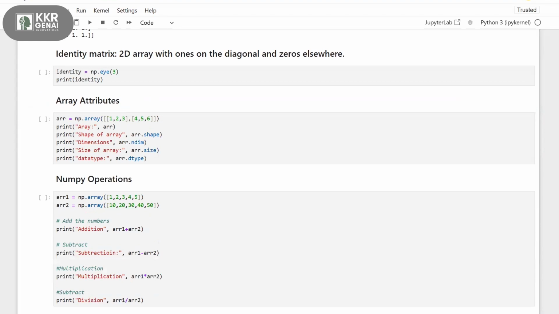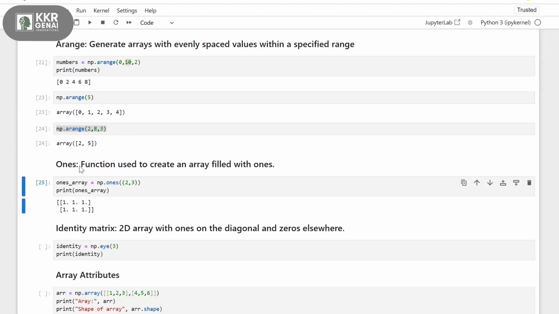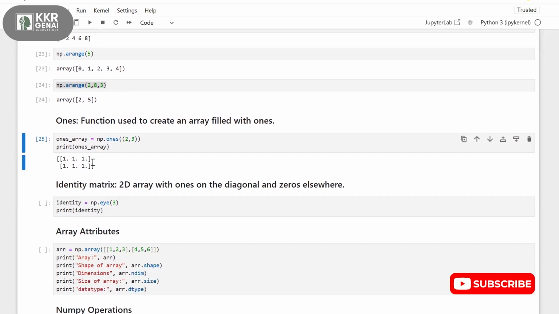Now another function, identity matrix. Sorry to interrupt, I have a question. In the previous ones function, why is the delimiter a dot there, and a comma here? Is there any difference between a comma and a dot? No. It is showing the dot because it is giving float kind of numbers. It is just giving float numbers here.